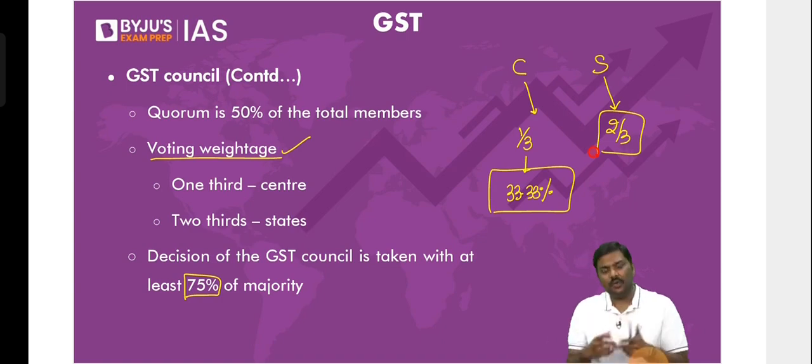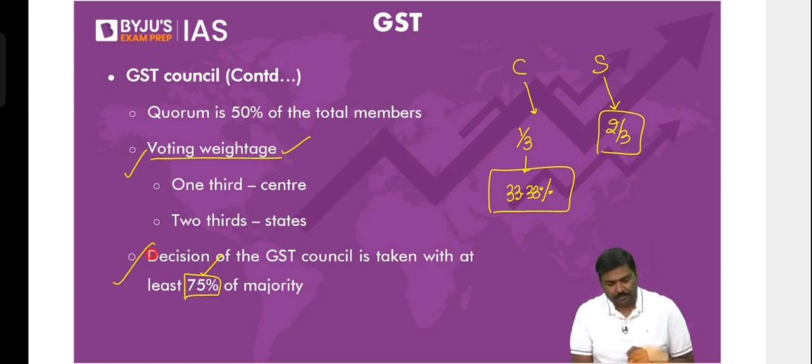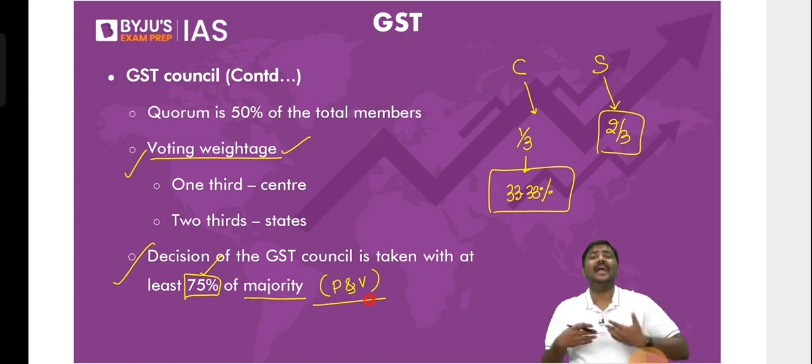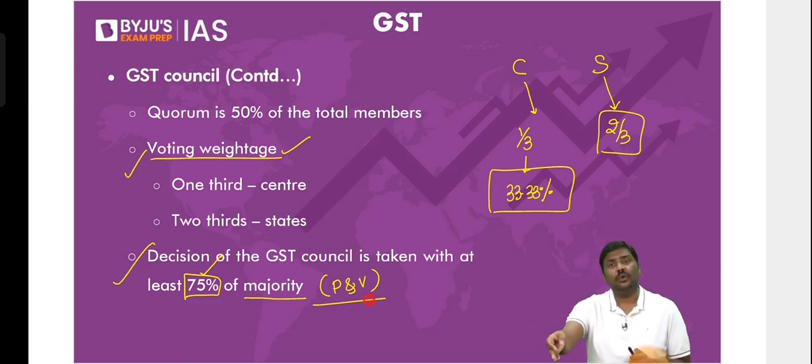So when we vote, you are supposed to have at least a 75% majority of the votes so that the decision can be passed. This is how decisions are taken, and please be very careful here. It is not just a 75% majority, it is a 75% majority of present and voting. P and V, meaning what? Some of the state members might remain absent, so forget about them. Whoever is present, let them vote. And you should have at least 75% of the votes on one side.